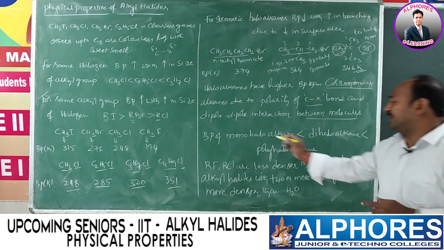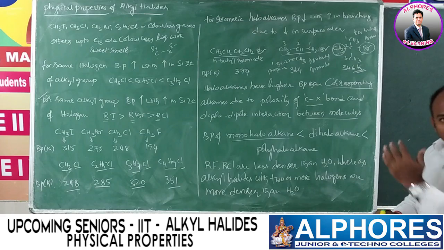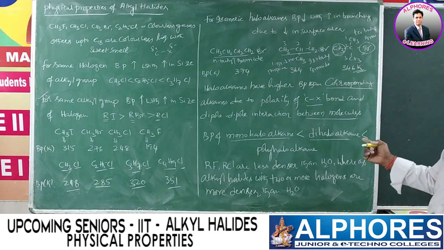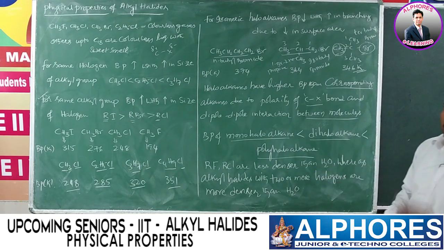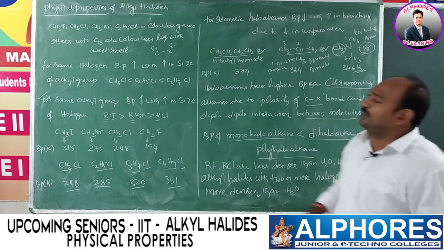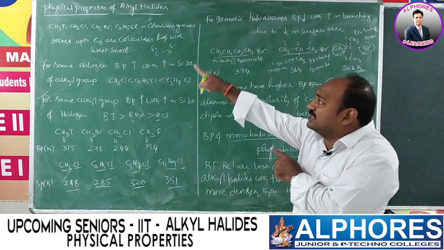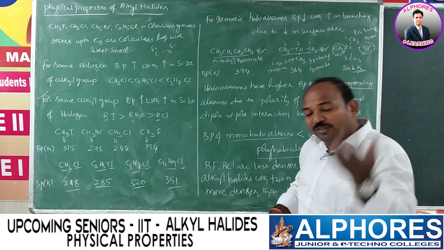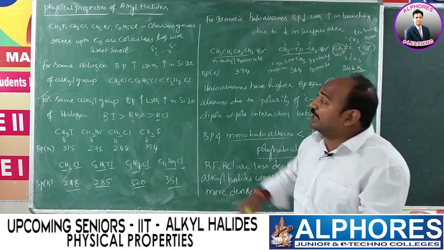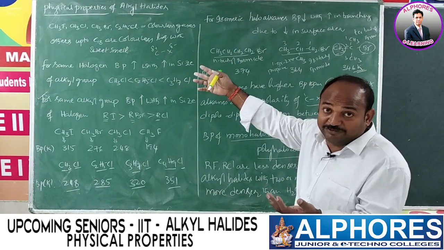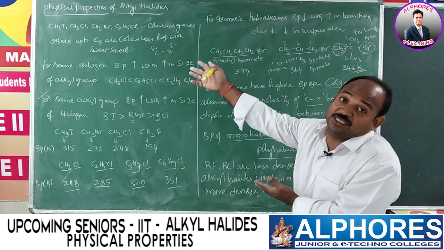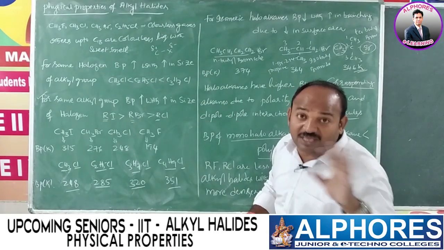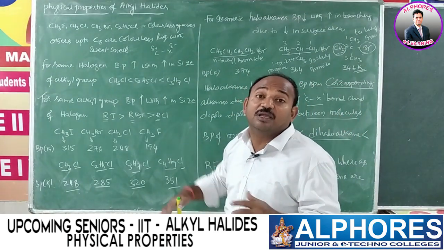Now we check here. Monohaloalkane boiling point is less than dihaloalkanes. Dihaloalkanes boiling point is less than polyhaloalkanes. Now just go to the first point. I mentioned that CH3F, CH3Cl, CH3Br, C2H5Cl are colorless gases. With the increase in number of halogen atoms, like CH2F2, CHF3, CH2Cl2, CHCl3, CCl4, CHBr3, these do not exist as gases, they exist as liquids.